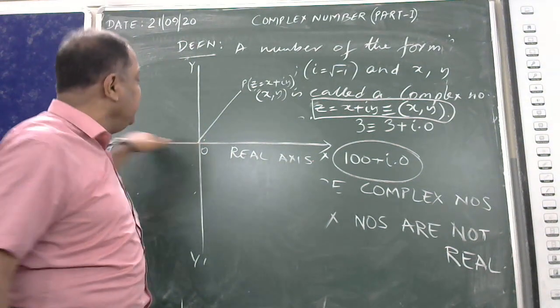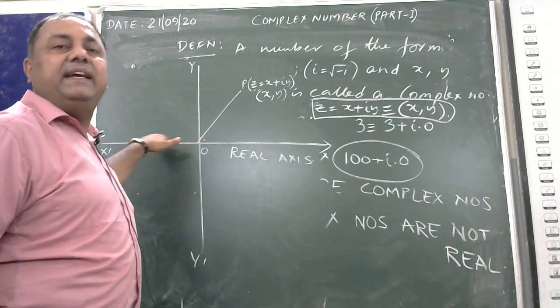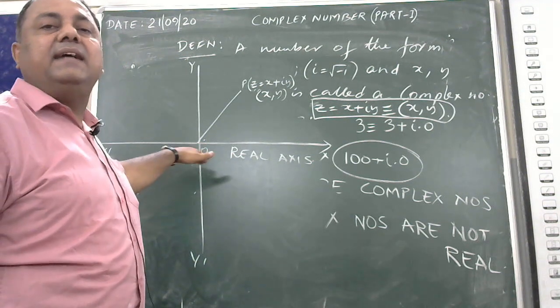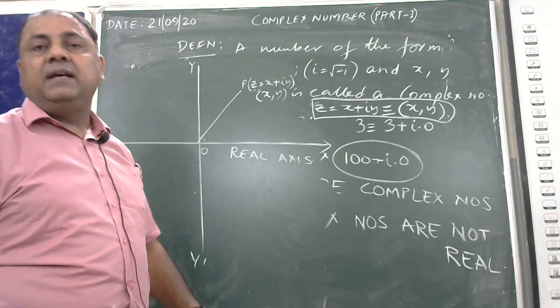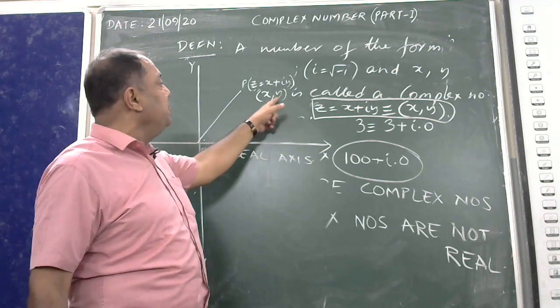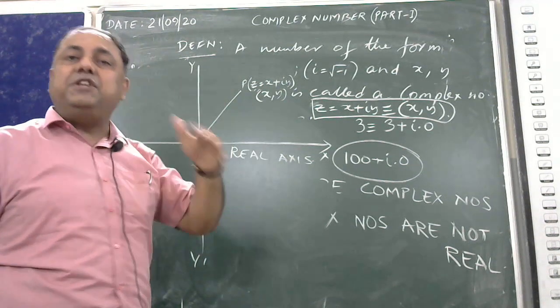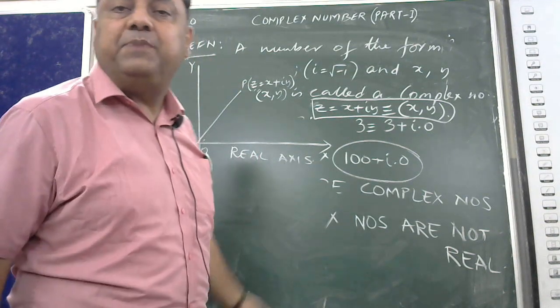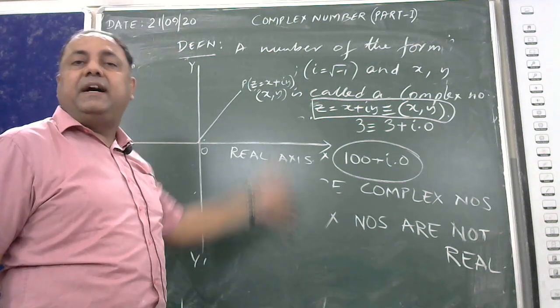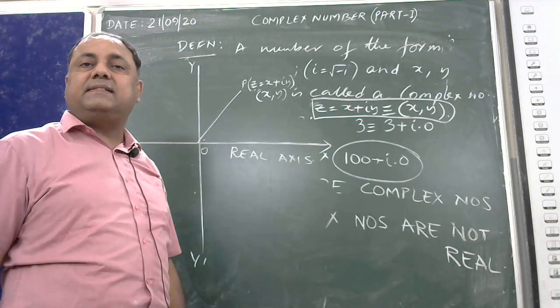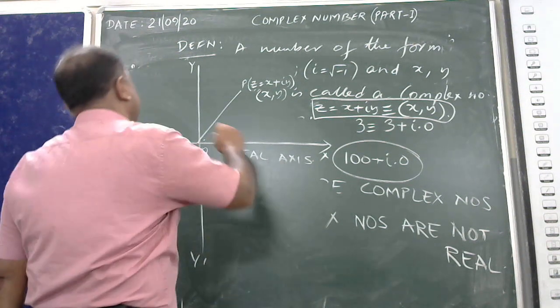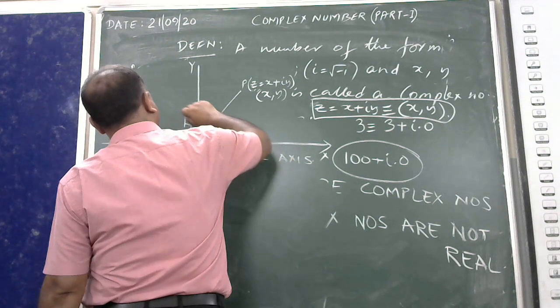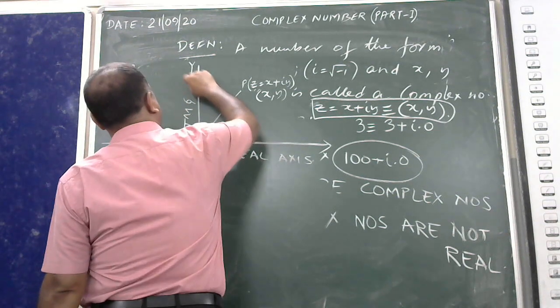This is why we call the x-axis the real axis. And the imaginary portion of the complex number, that is y, is being expressed against the y-axis. Therefore, this is said to be the imaginary axis.